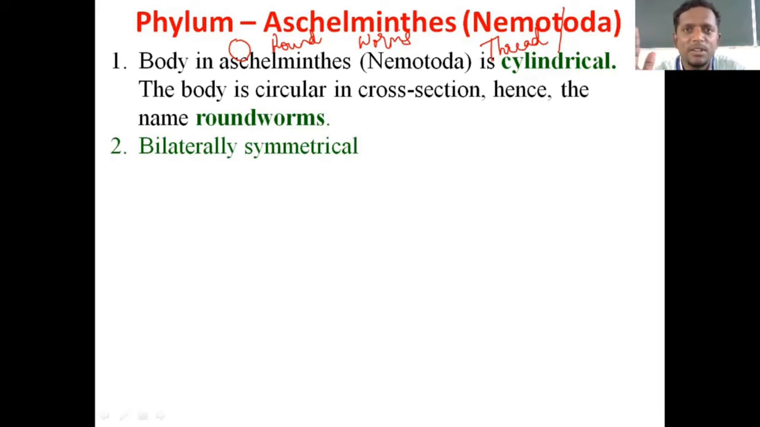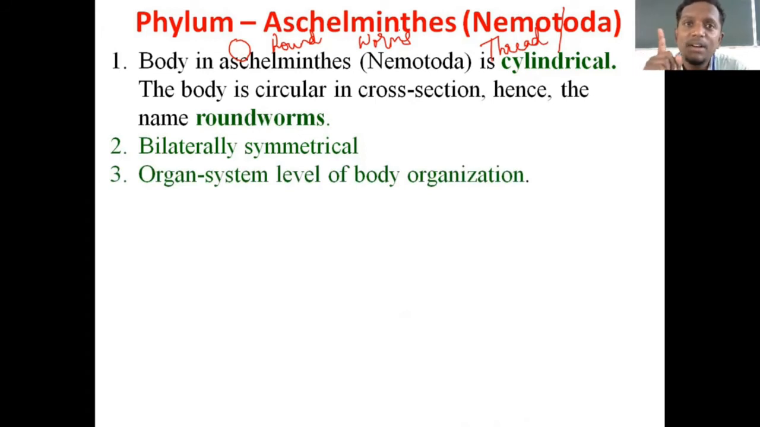What does bilateral symmetry mean? You need not explain it here, but you should know that when you cut an organism through the central median axis only, you get two equal halves, wherein one half is the mirror image of the other half, right? Since we are studying general characters, we'll mention that these organisms are bilaterally symmetrical, and we'll move on to the next point.